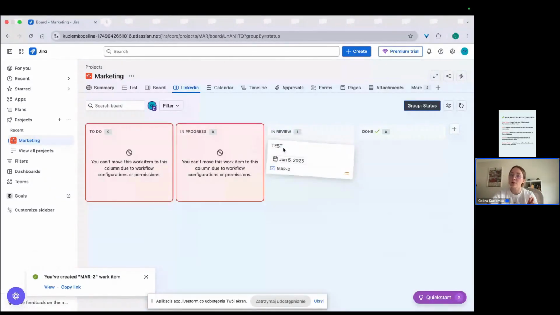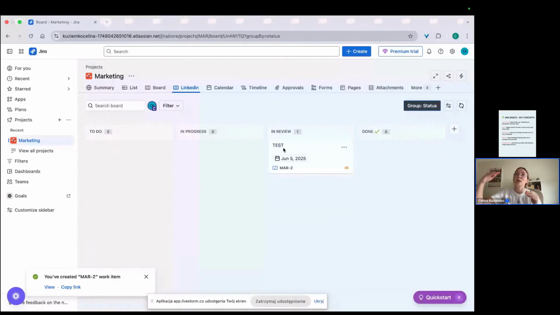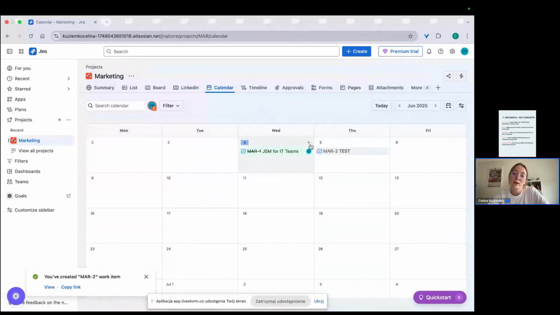If you want to go back, you have to add a transition to the other side. And we have this due date here. So if you click calendar, as you can see, our first issue that we created for today and our new issue type LinkedIn and issue for today.